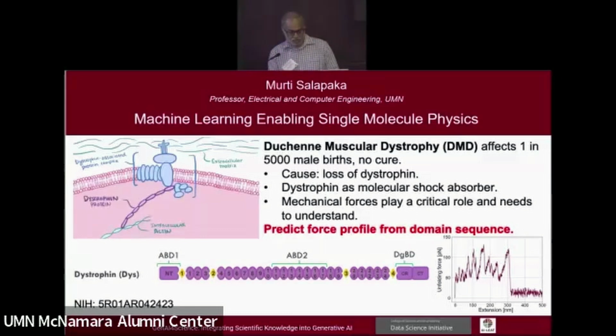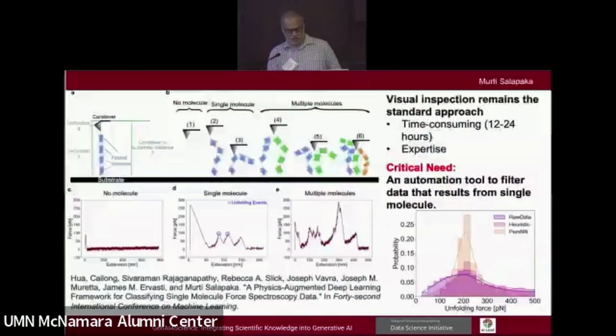This is my expertise. Typically the forces for these proteins are in the piconewton range, so very small forces. What you see here is a representative force profile. What we would like is to design these domains: what sequence of domains will lead to a required force profile, for example that of dystrophin. Then we could design other proteins that are easily integrated into a human cell so that it has a force profile similar to that of dystrophin itself. This is a bigger project, but I wanted to bring out the importance of machine learning.